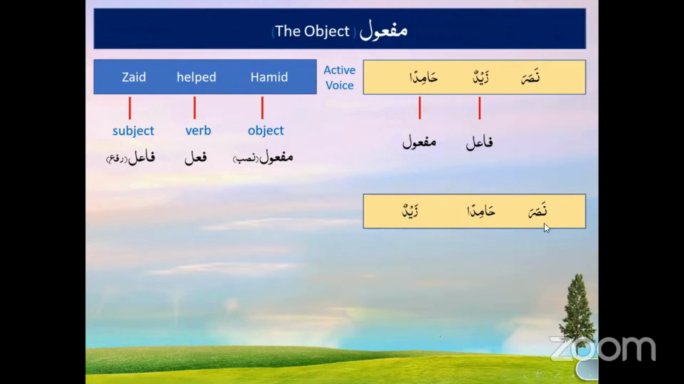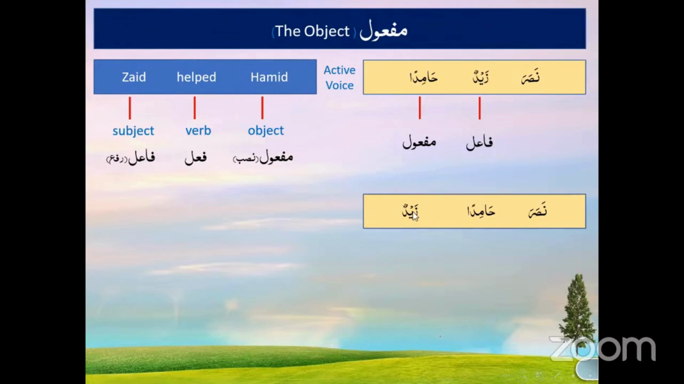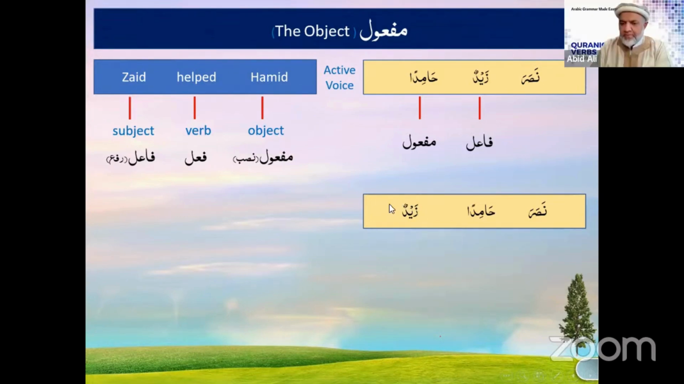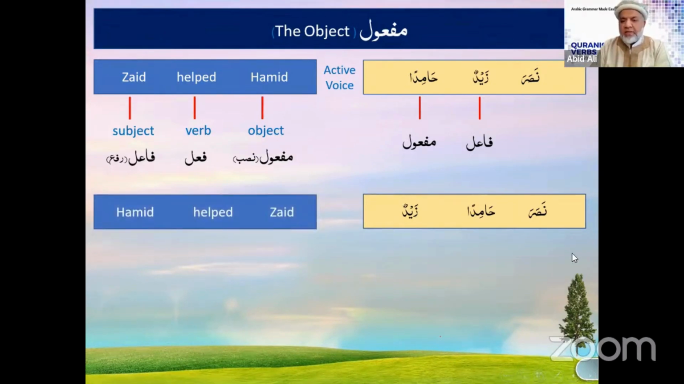Is Nasara Siga number 1? Yes. So when I have a Siga number 1, is it a possibility a Rafa noun can show up outside the fail? Yes. Now, if I had to change the same thing in English, I would have to put Hamid helped Zaid, then I have to switch the order of the position of who did what.